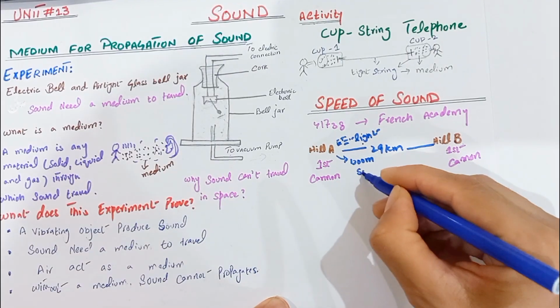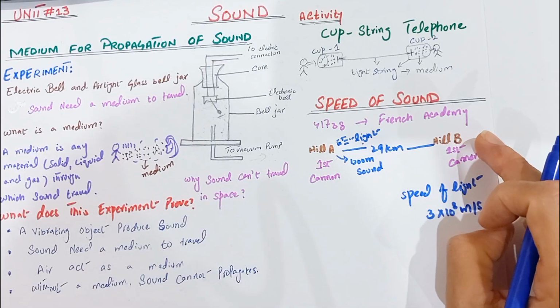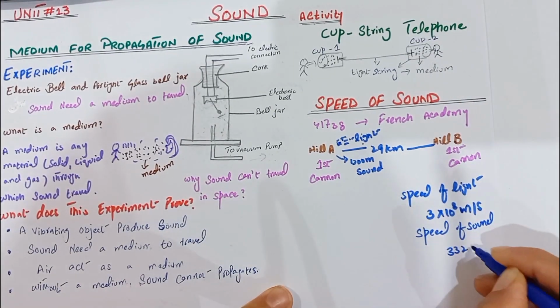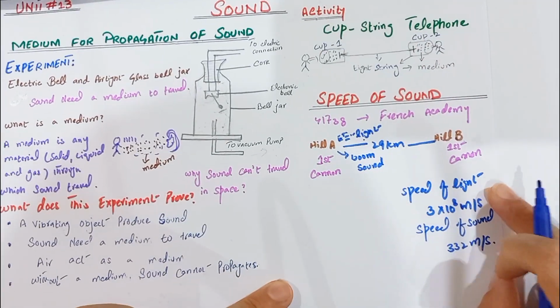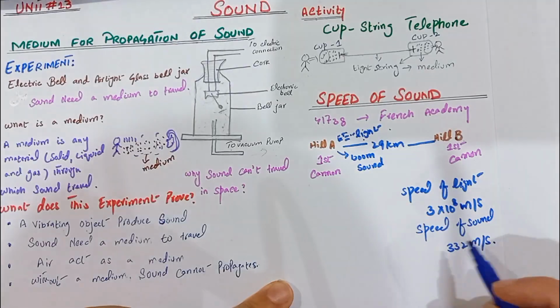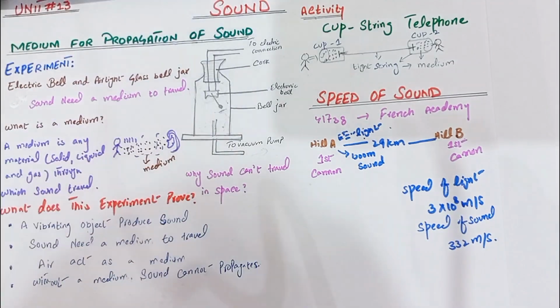But the sound, like a boom, is heard later by the observer on hill B, because the speed of sound is 332 meters per second. Light travels very fast, so we first see the light and later we hear the sound, because the speed of sound is very much less than the speed of light.